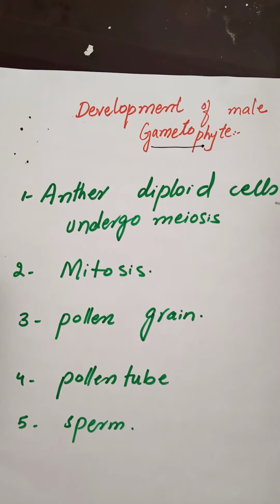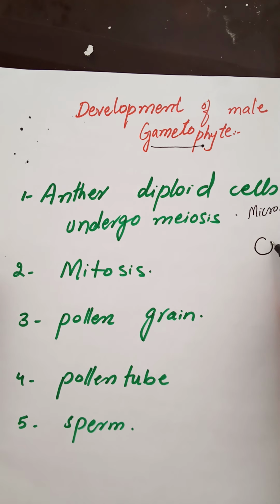Students, the first step in the development of male gametophyte is that anther diploid cells undergo meiosis. These anther diploid cells are produced within the microsporangia or pollen sacs of the anther. These diploid cells are called the microspore mother cells. Okay, what are they called? They are called the microspore mother cells.